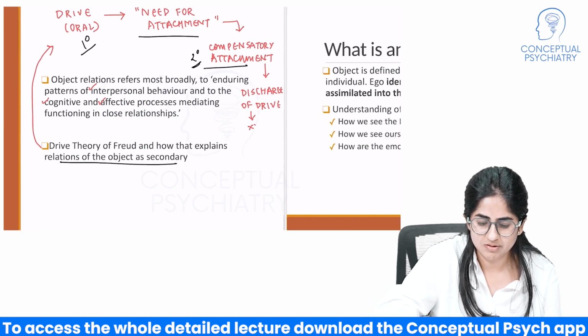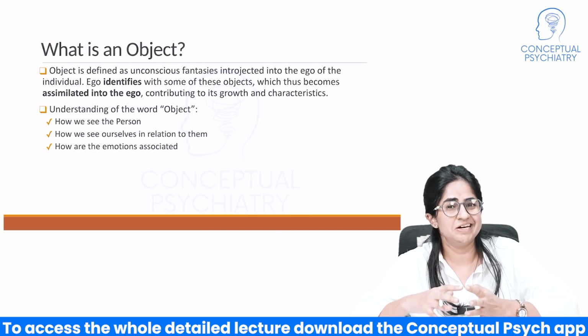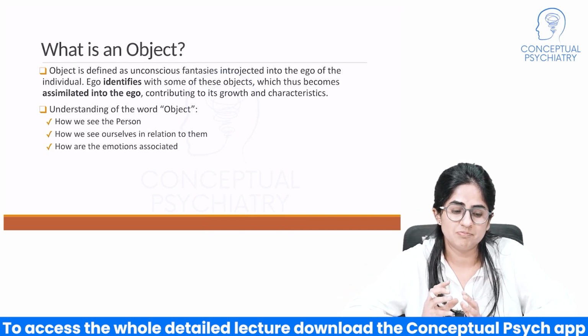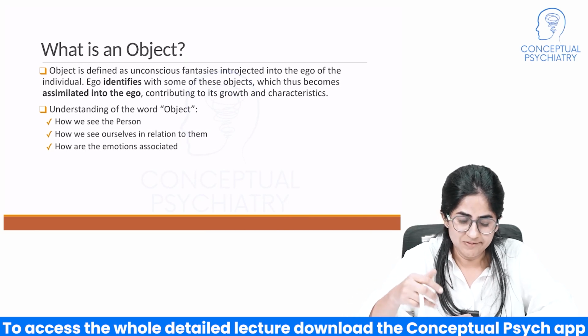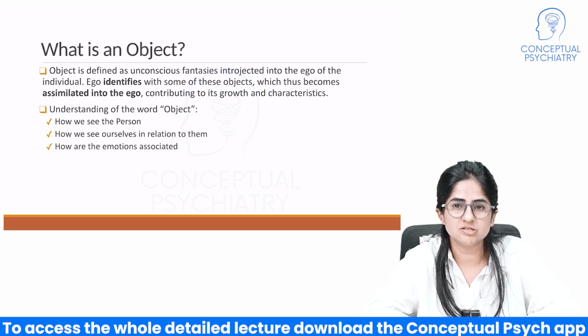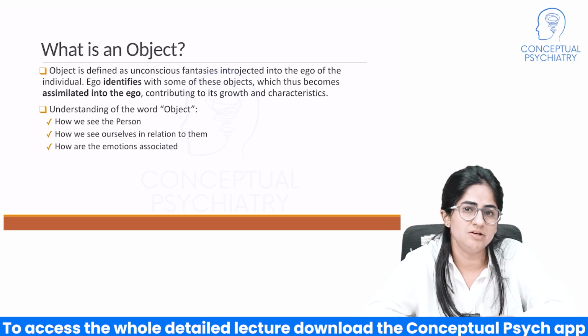Right? Now, as we progressed, we realized that that's not true. There was a separate whole group of theorists who realized that that may not be entirely true, right? So object later on got defined as an unconscious fantasy introjected or taken into the ego of the individual.